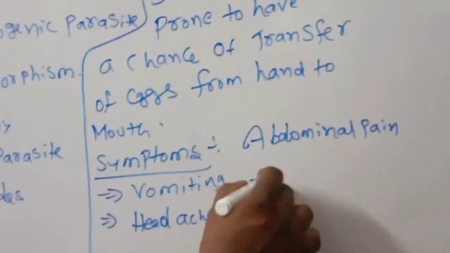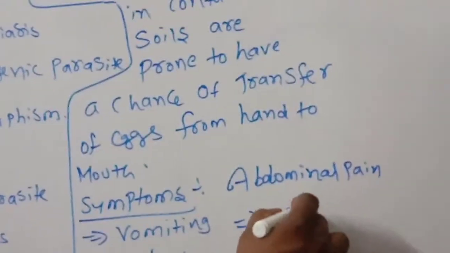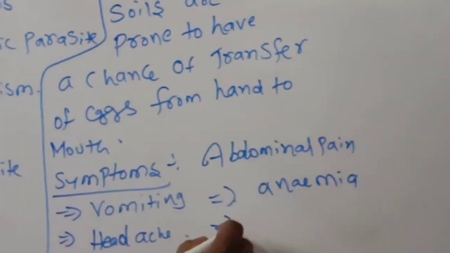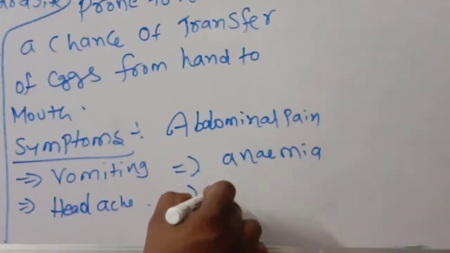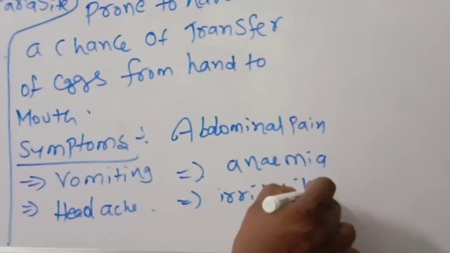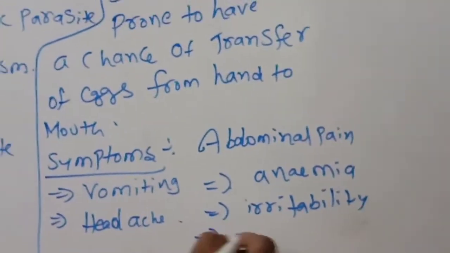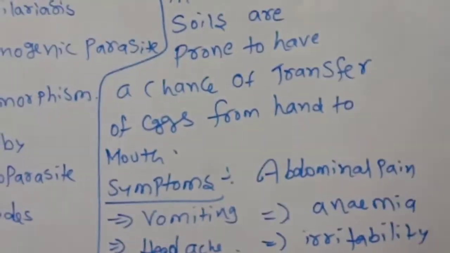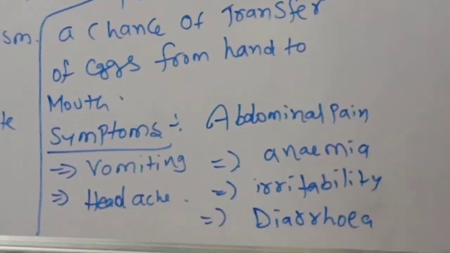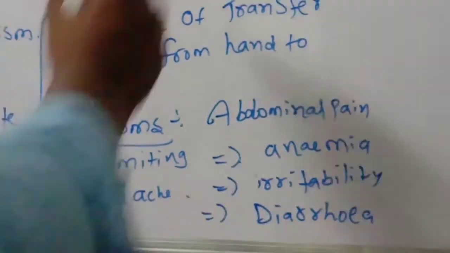The fourth one is anemia. And the fifth one is irritability. The sixth one is diarrhea. These are the symptoms of which one? The roundworm infections. Okay, children.